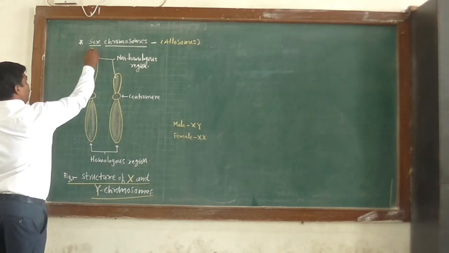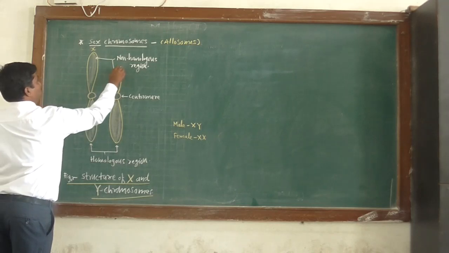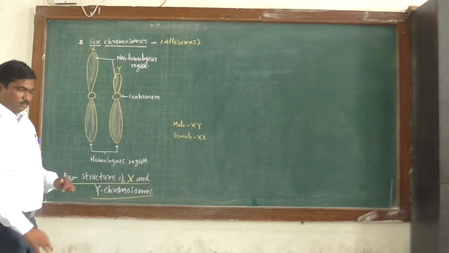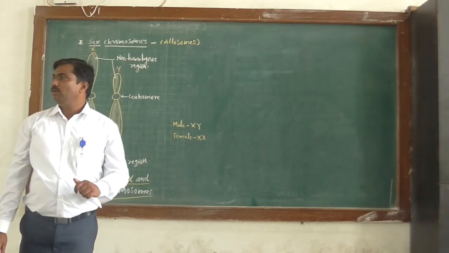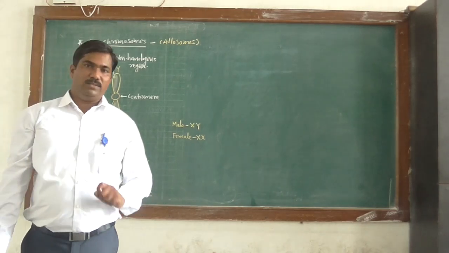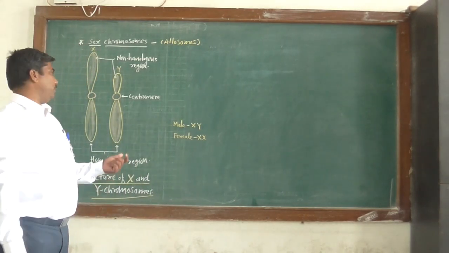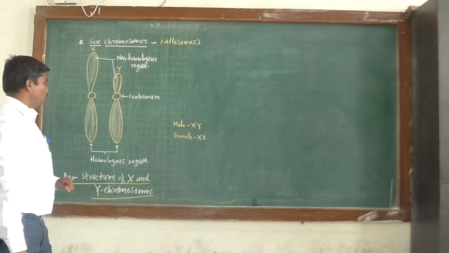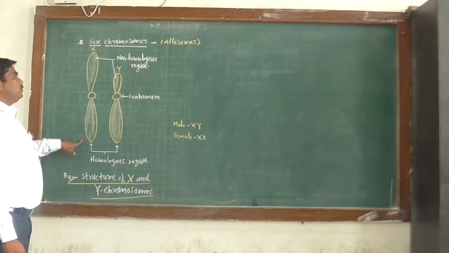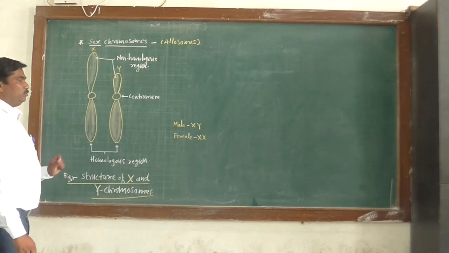So this is the X chromosome and this is the Y chromosome. What is the difference between the X and Y chromosome? The question may ask in exam, what is the difference, or distinguish, or compare between X and Y chromosome? So this X chromosome is longer than the Y chromosome.